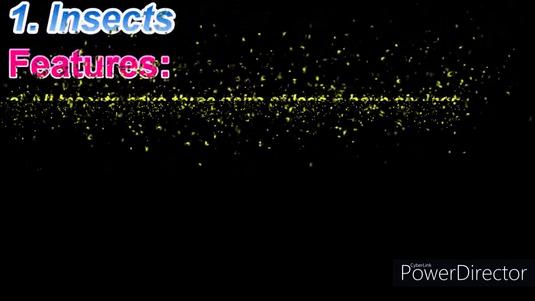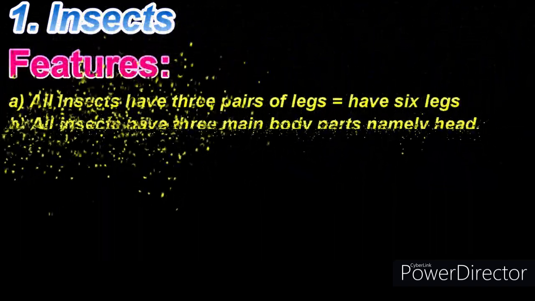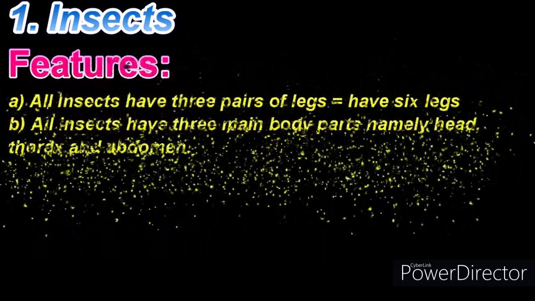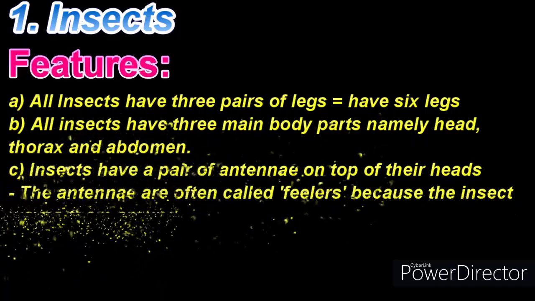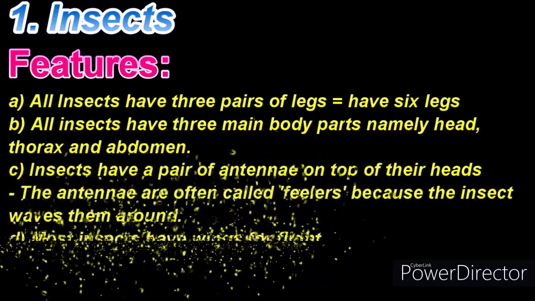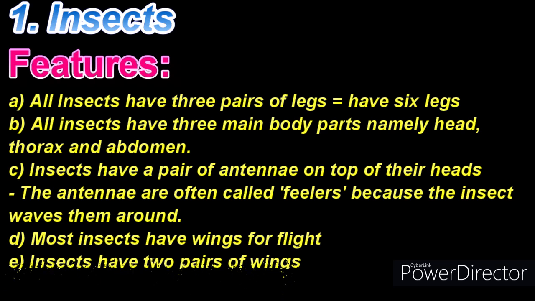1. Insects. Insects can be identified by the following features. A. All insects have 3 pairs of legs. This is to say they have 6 legs. Look at this insect closely.